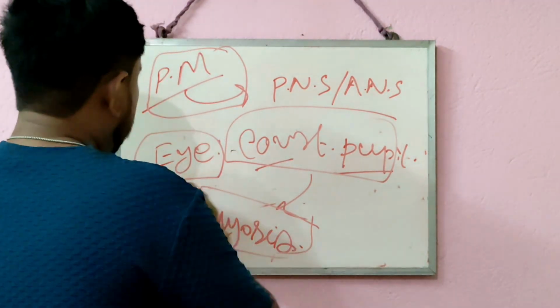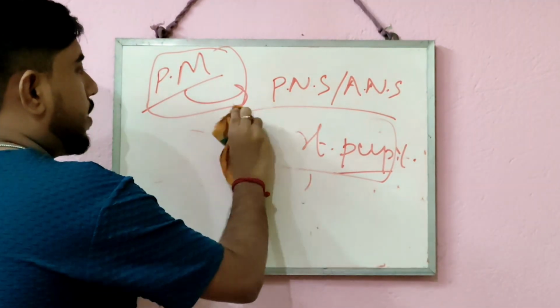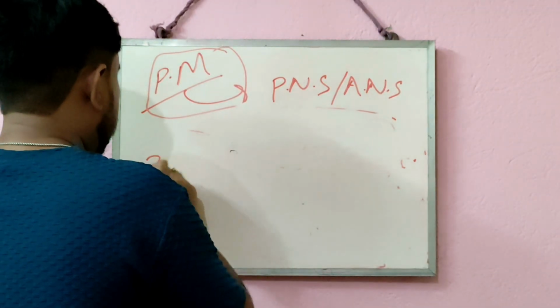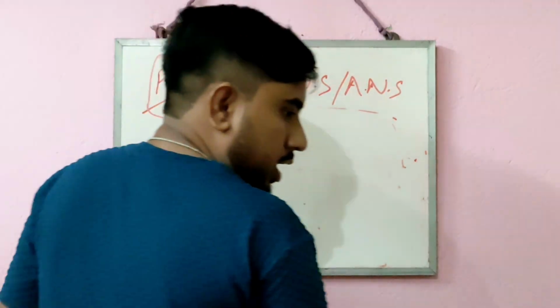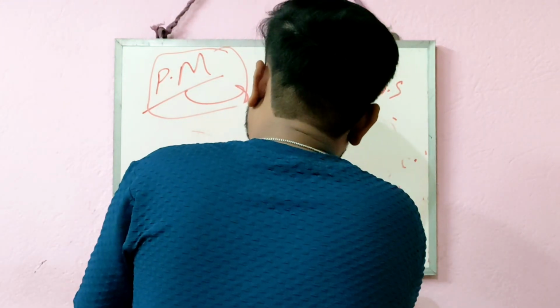So in the eye, the parasympathetic nervous system helps to constrict the pupil. The next physiological action is on the respiratory system. In the respiratory system, it generally helps in bronchoconstriction.